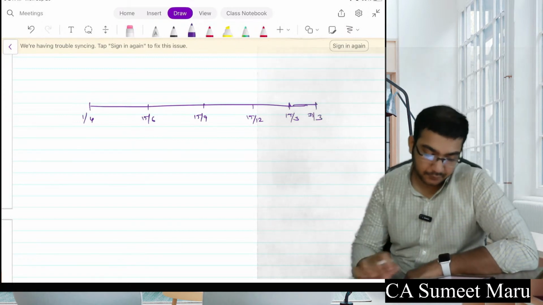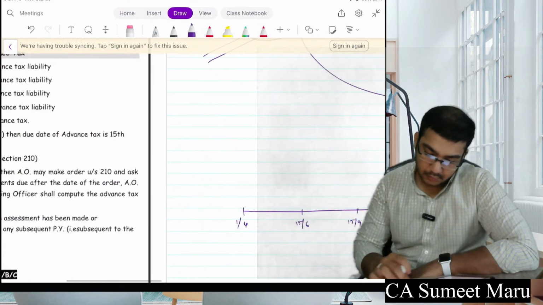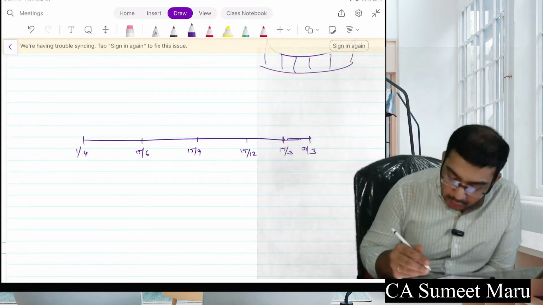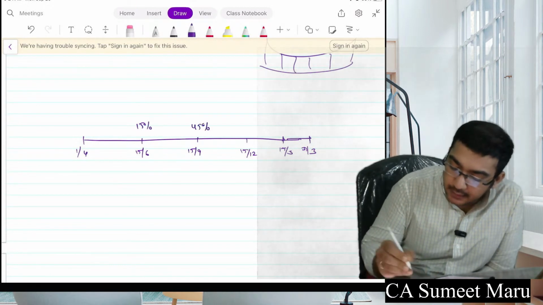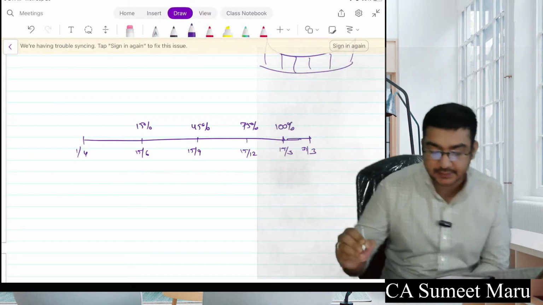Right everyone, so these are your due dates. Up to here you have to pay 15%, 45%, 75% and 100% of advance tax.